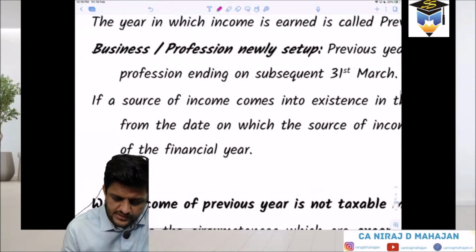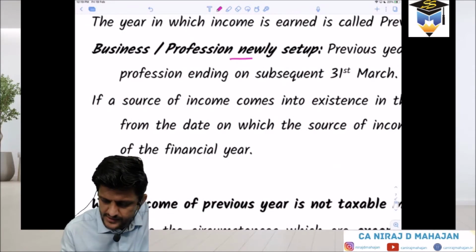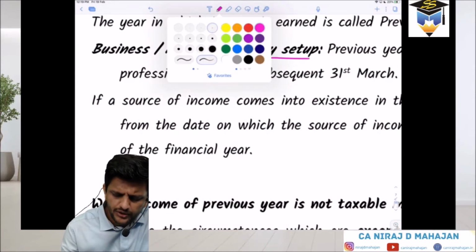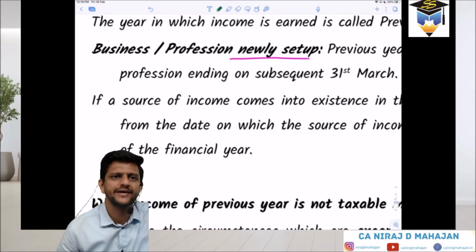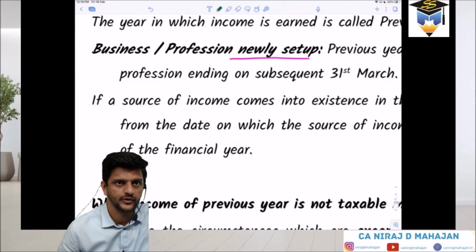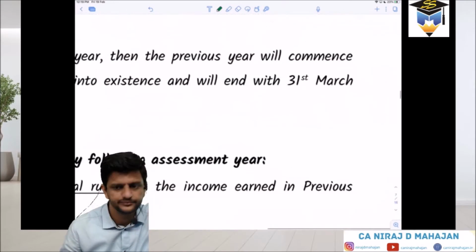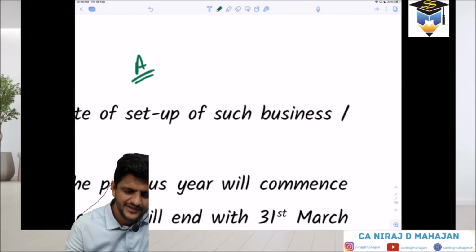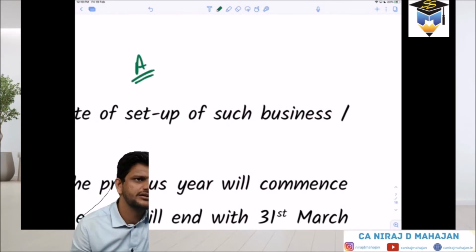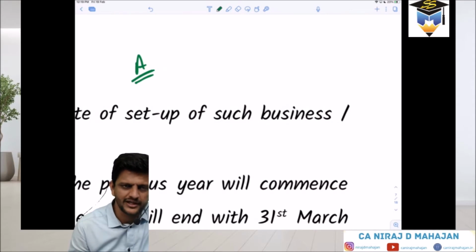Now check. Business or profession newly set up. That means you are earning income for the first time, or the business itself has come into existence for the first time. Do you understand here? Now let us say there is a person A. Is it by default that everybody's birthday is on 1st April? Does everybody start earning income on 1st April?